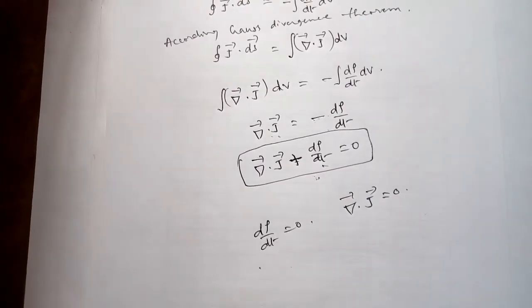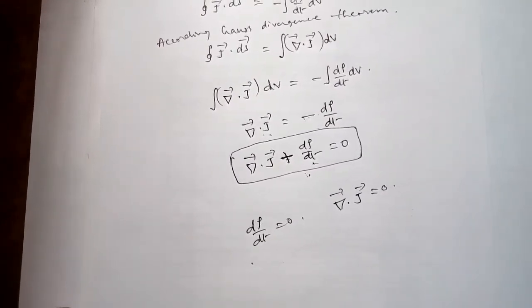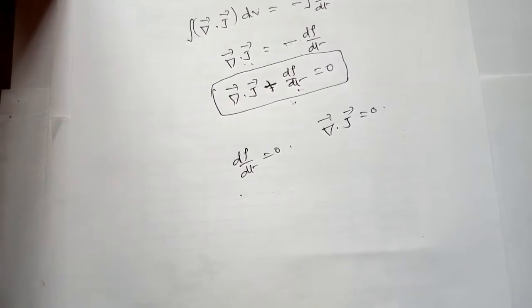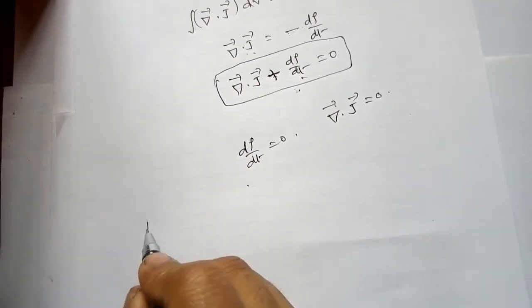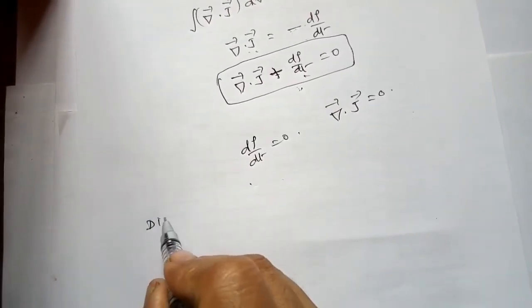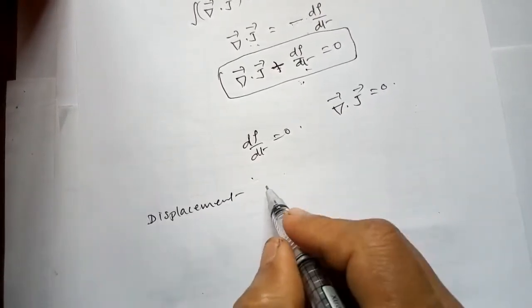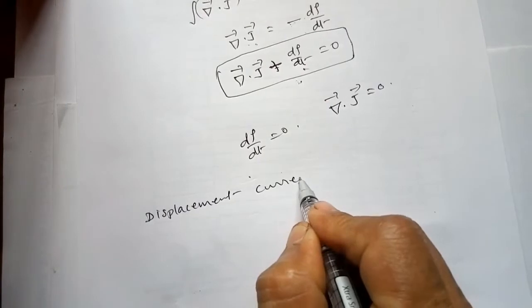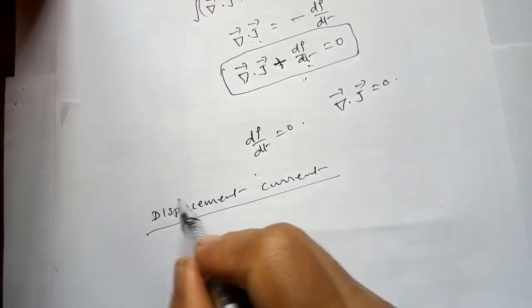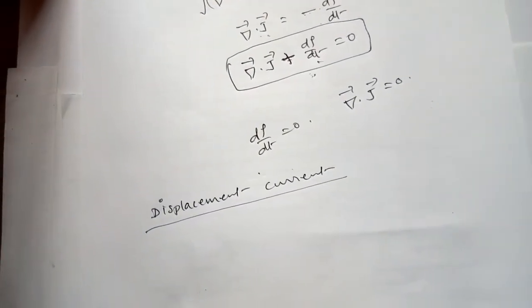Next, let us move on to the next topic. The next topic is the definition of displacement current. You have seen static current and the equation of continuity.